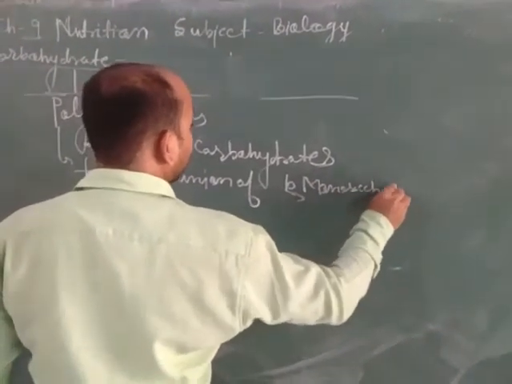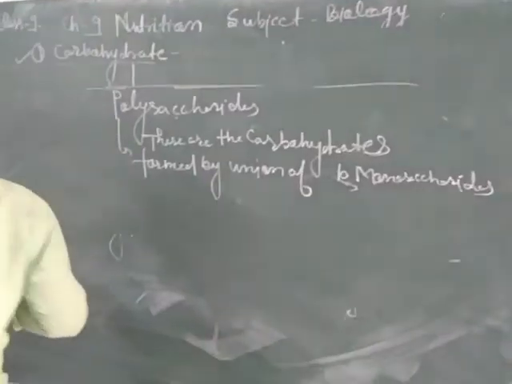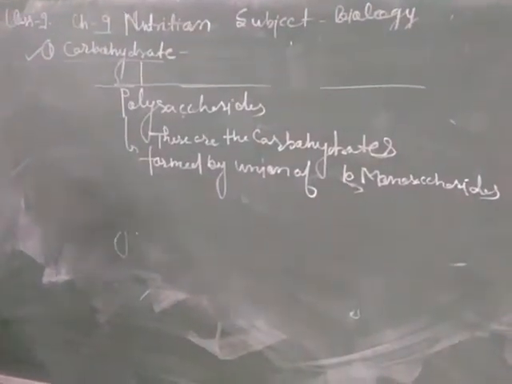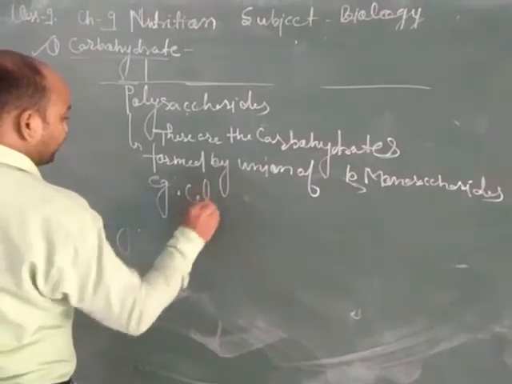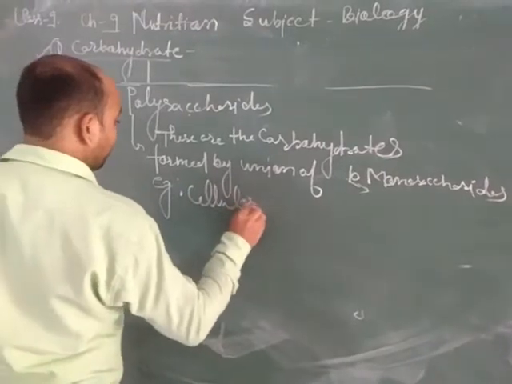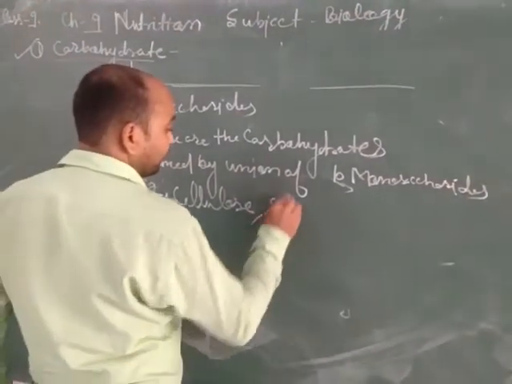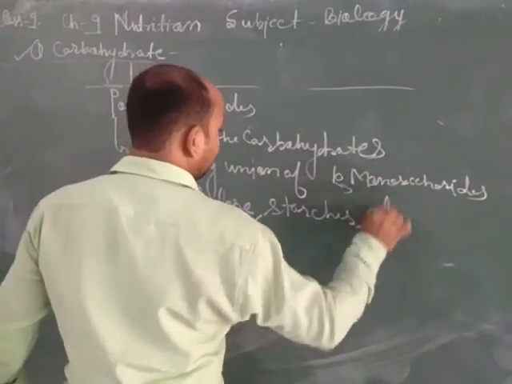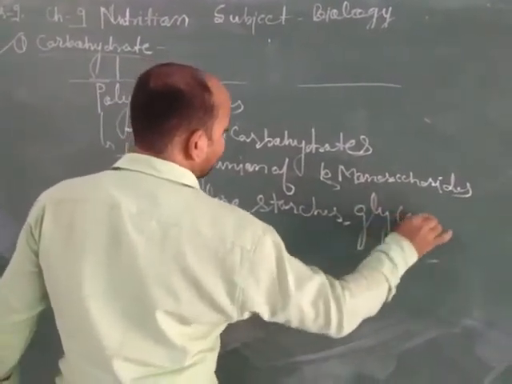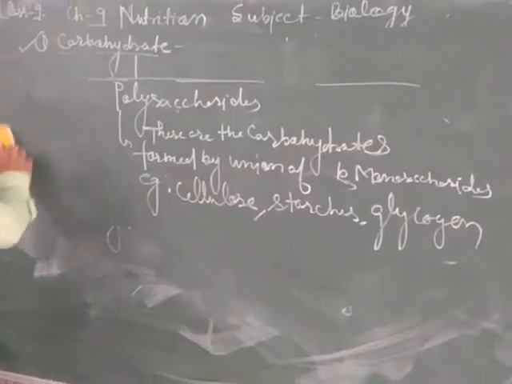These are called polysaccharides. Examples of polysaccharides are starch, cellulose, and glycogen.